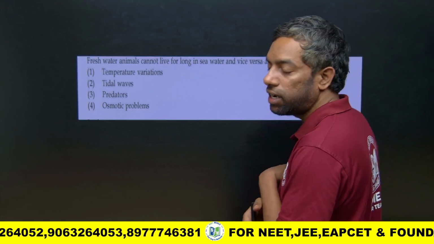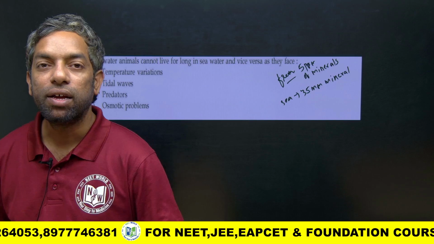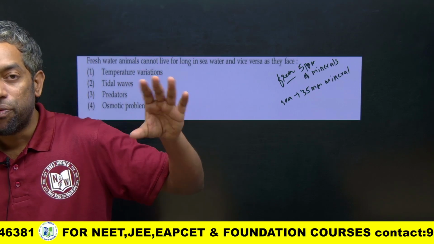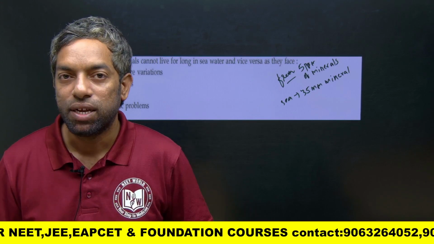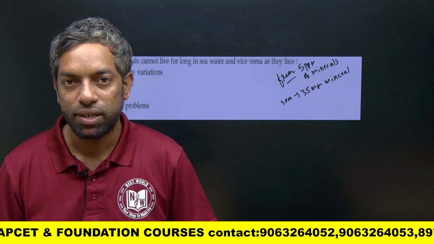There are certain migrations called anadromous and catadromous migration. The species which move from the sea to freshwater are anadromous. From the freshwater to the sea, it is catadromous.